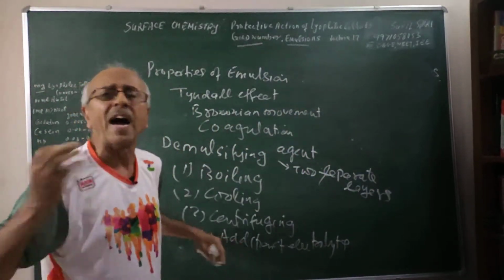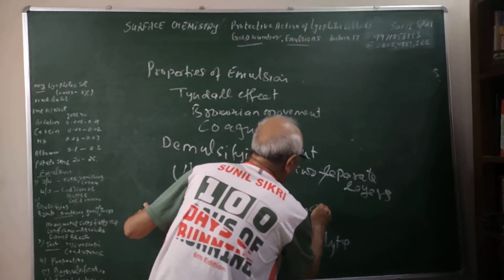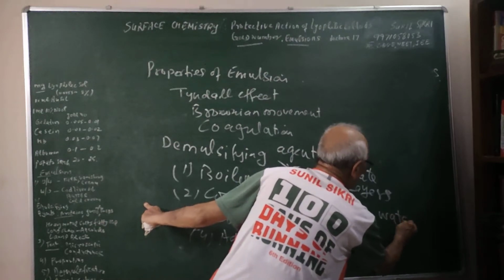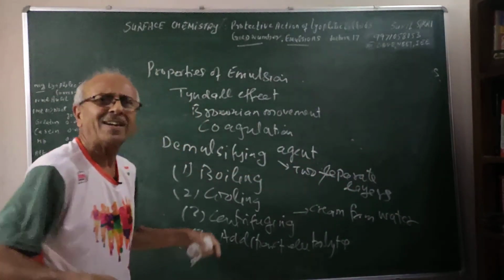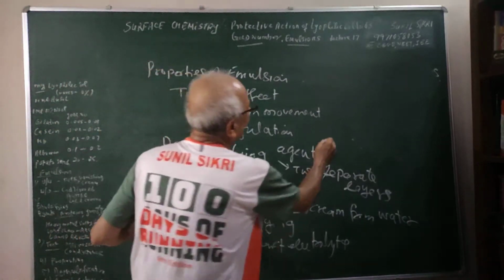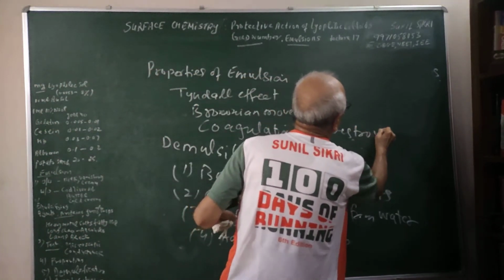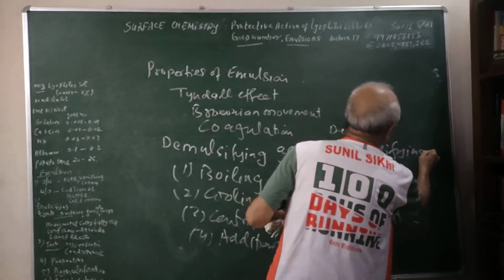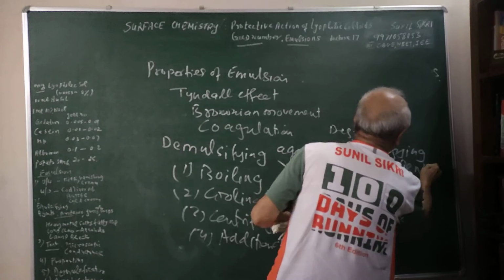Centrifuging, if you give high rotation, for example when you make cream from milk, is an example of centrifuging. And if you add electrolyte, you already know coagulation takes place, or you can destroy the emulsifying agent. So students, here are some of the ways.